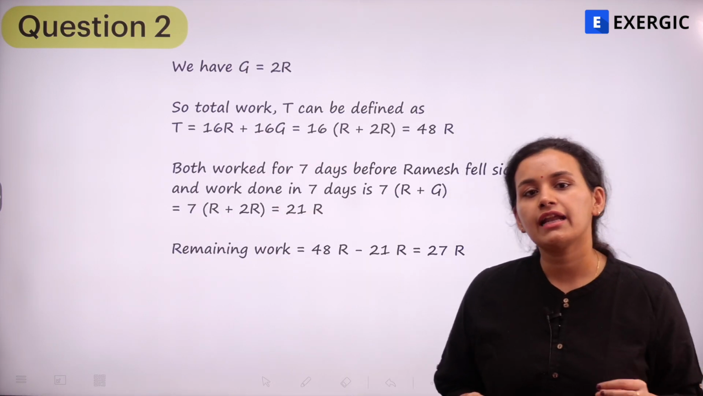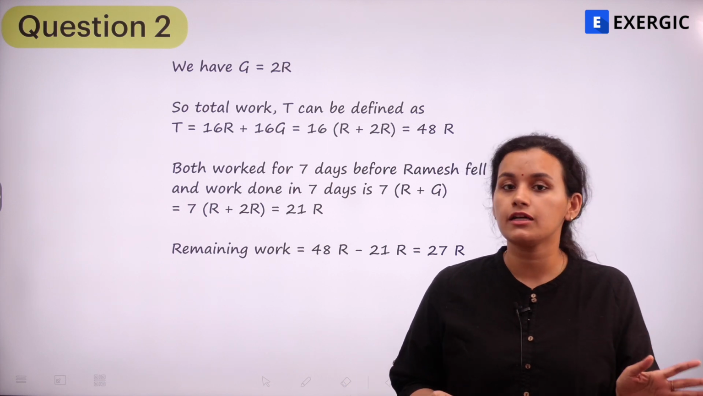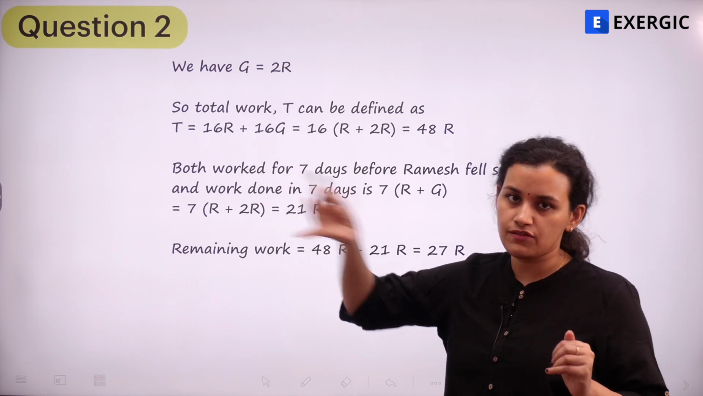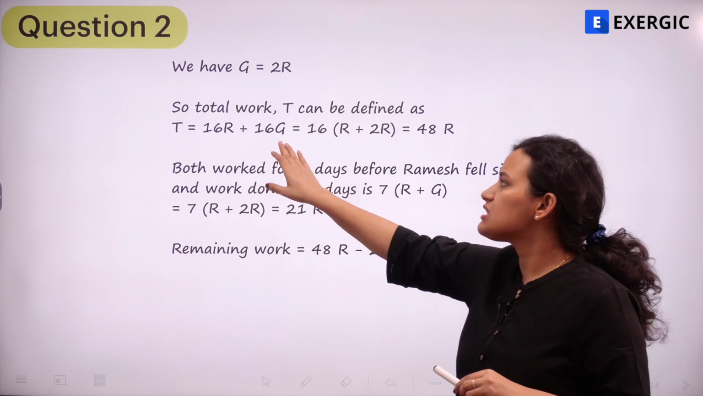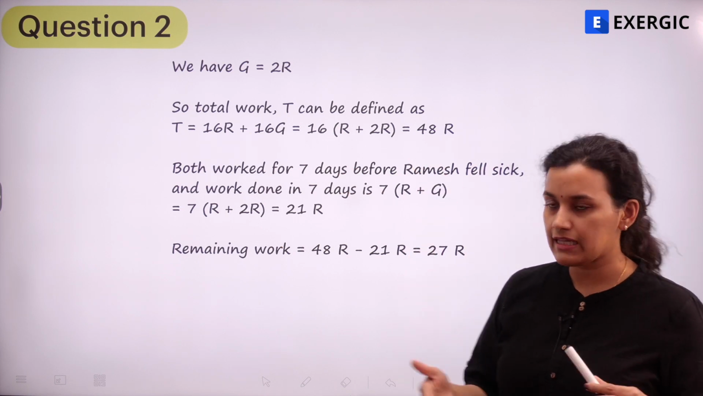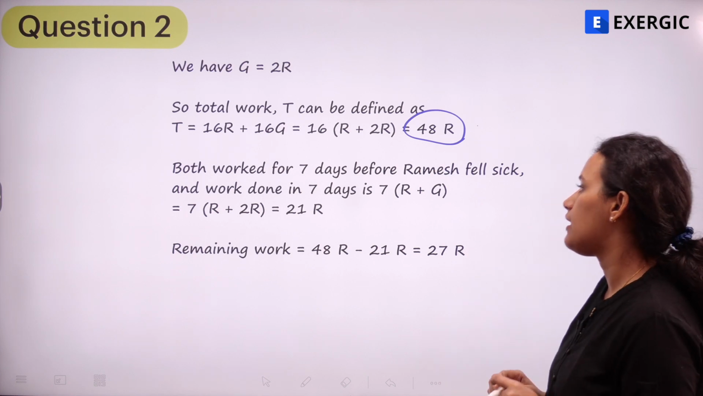So once I have a relation between G and R, I can express the total work in terms of R or in terms of G, right? So here the total work is 16R plus 16G, as we saw from the previous equation. So if I just take G as 2R, then I can express T as 48R.